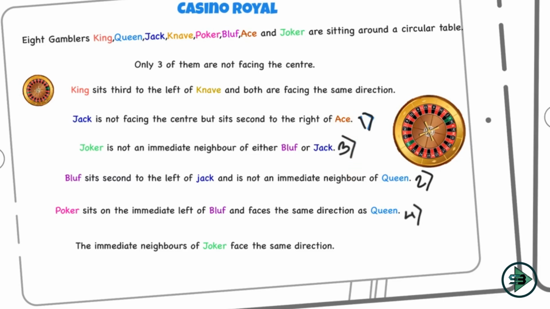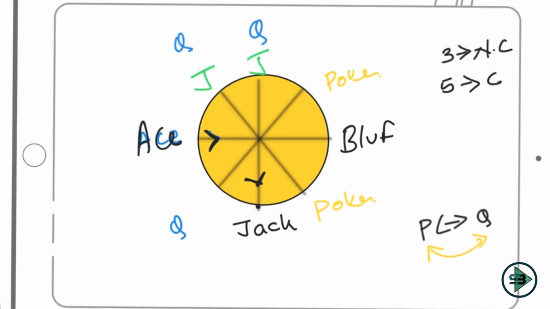So let's first take an assumption that the position of Joker is this. Joker can be at one of these 2 positions. Now my assumption is Joker is at this position. What's the statement saying? The immediate neighbors of Joker face the same direction. The immediate neighbors of Joker here would be this and this. Assuming this to be poker and this to be queen, P and Q face the same direction.